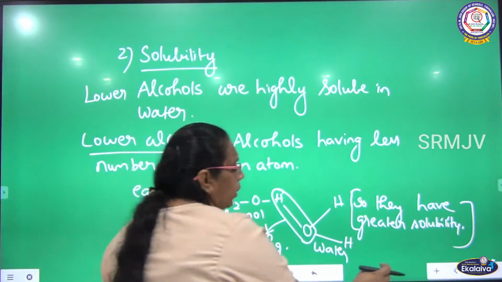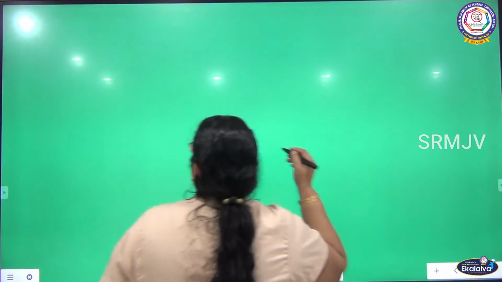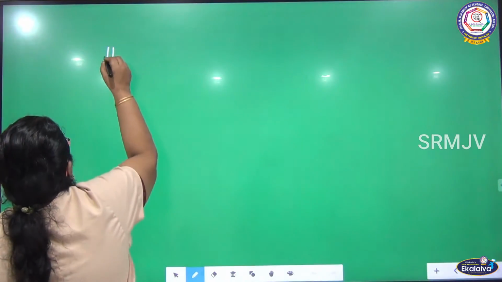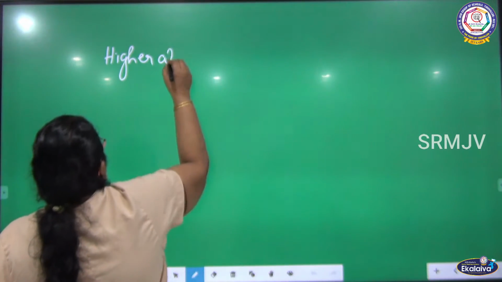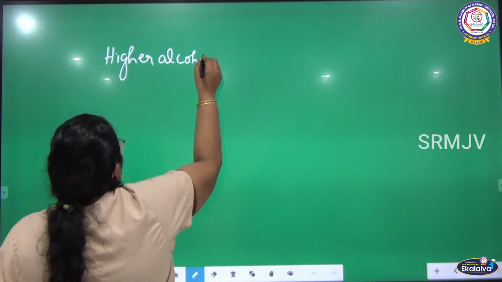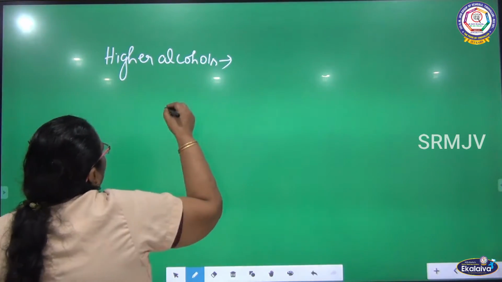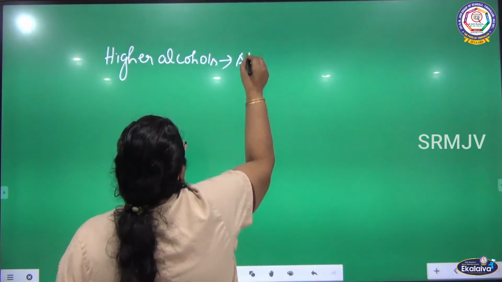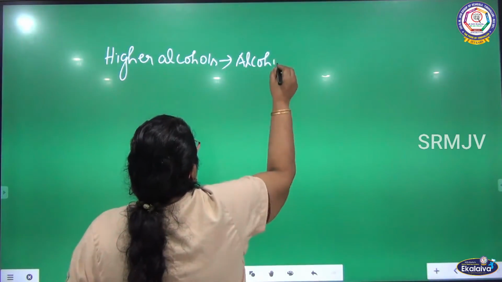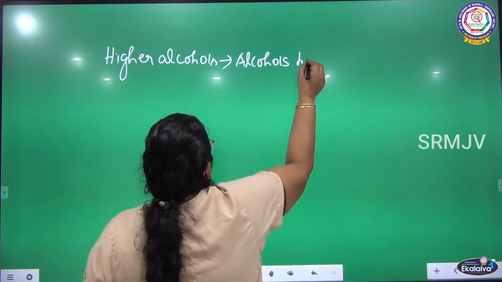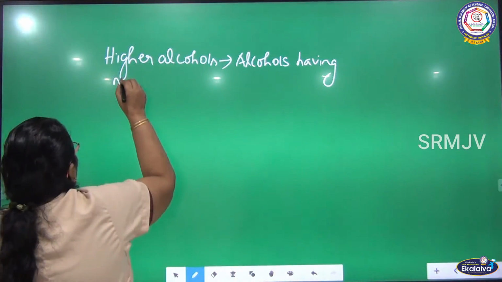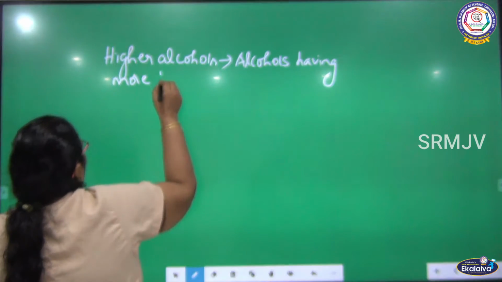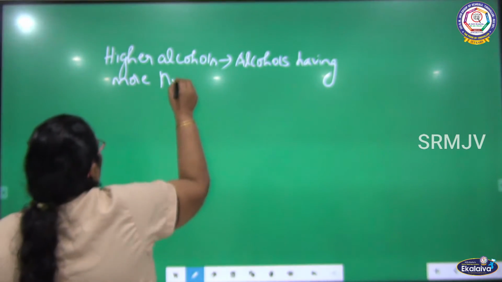The next one, we are going to talk about higher alcohols. What are higher alcohols? Alcohols having more number of carbon atoms.